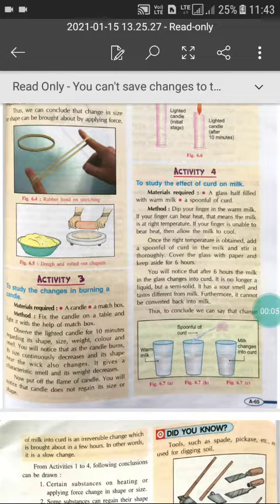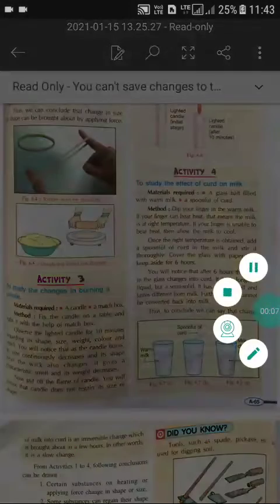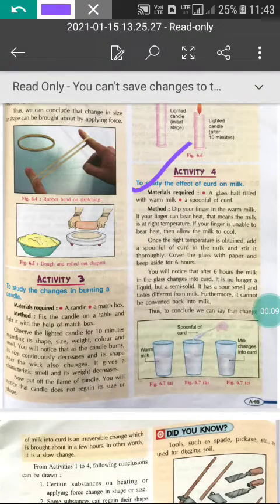Good morning, dear students. Today we will discuss activity 4 to study the effect of curd on milk. For this activity, what are the materials required? A glass half filled with warm milk and a spoonful of curd, you can see in the diagram.